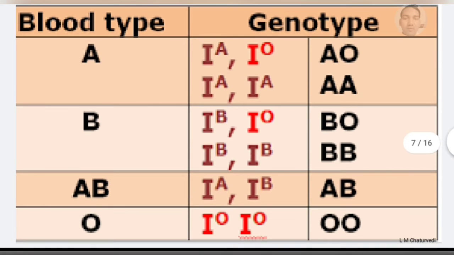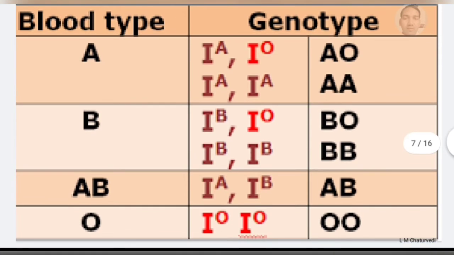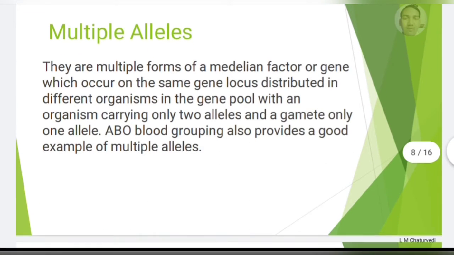So in this table we can easily understand that blood group AB shows both genes A and B, and it is a good example of codominance. By understanding this table we can easily understand that to control the blood group there are three alleles, it means three genes, but at a time two genes are found. These are IA, IB and IO. So it is also called multiple alleles.